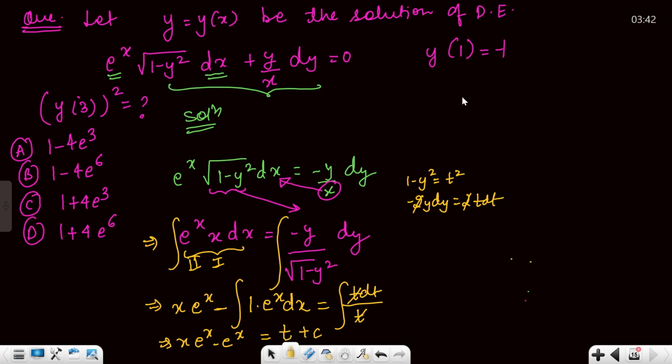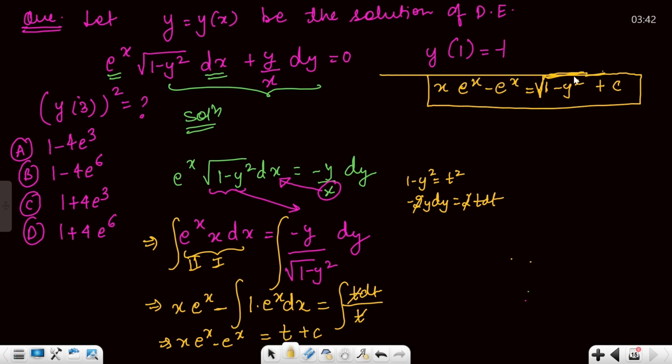Now t is what? So finally you are going to get x e raised to power x minus e raised to power x equals to square root of 1 minus y square plus c. Okay, and now so you're getting this. The final thing is this, understanding it.